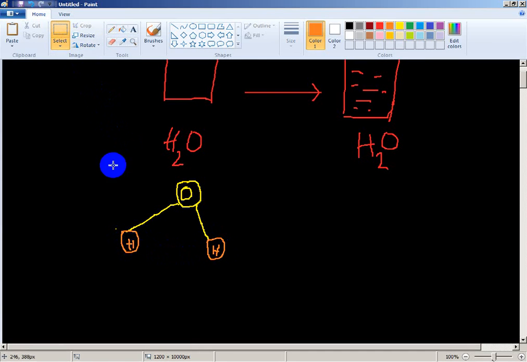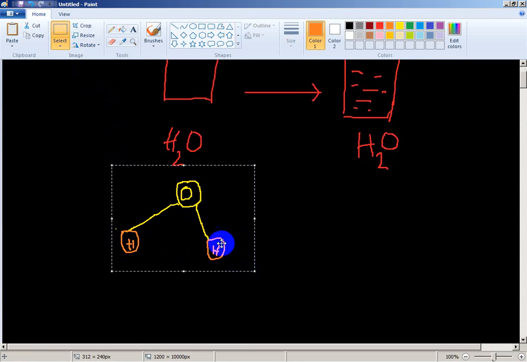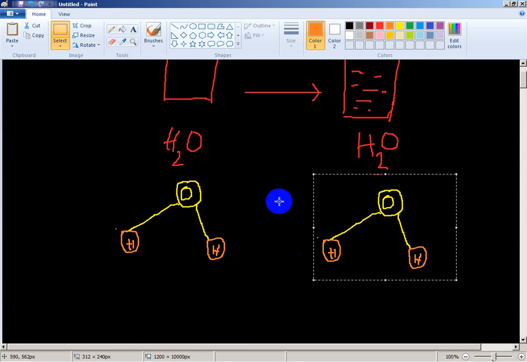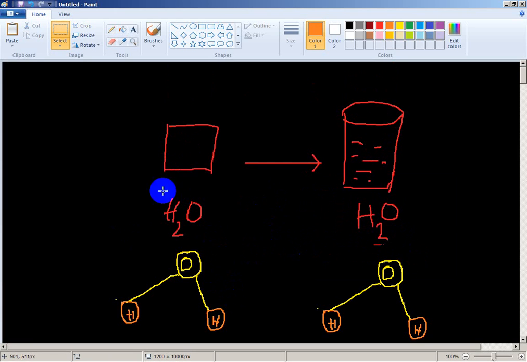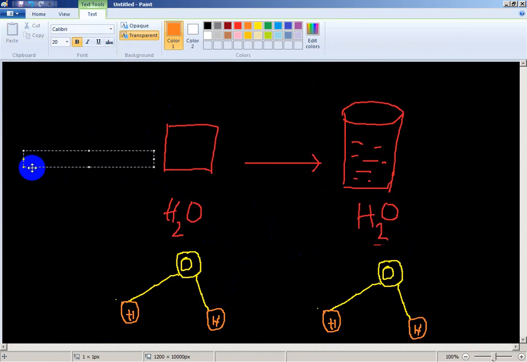One oxygen, two hydrogen. So no new substance is formed. So this is physical properties. This is called physical properties.